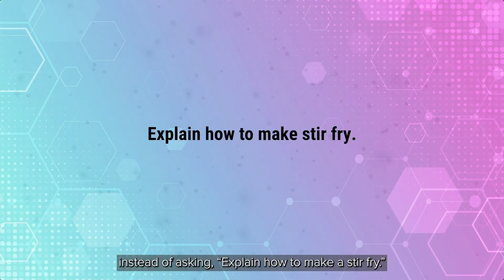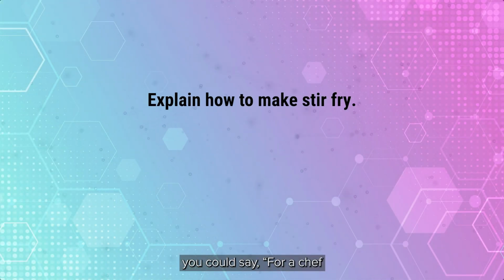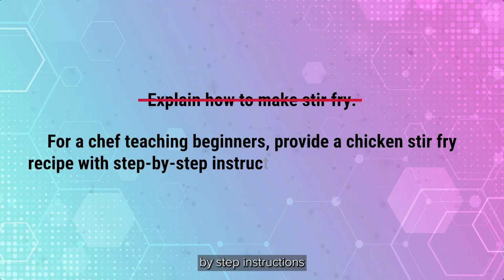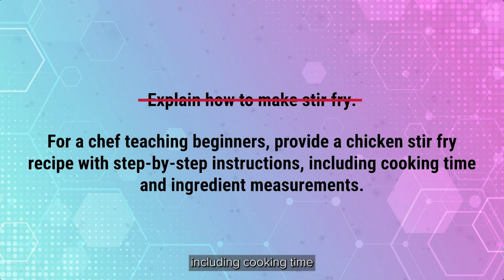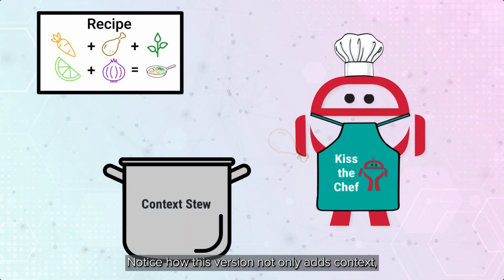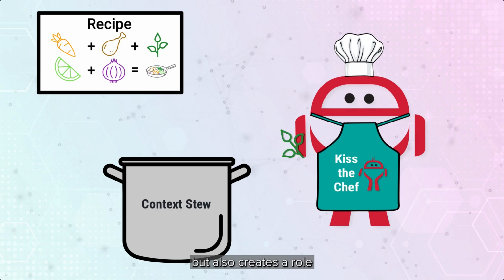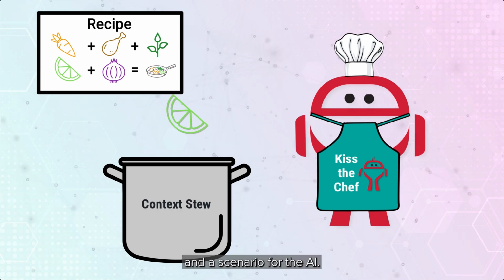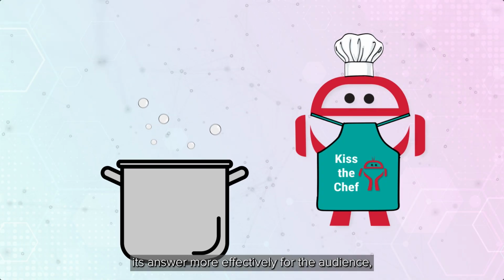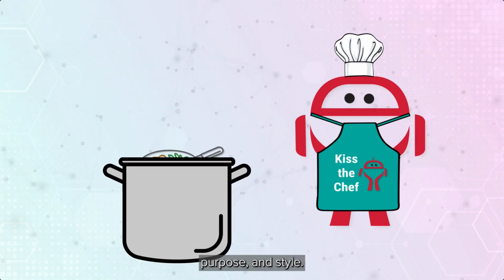For example, instead of asking, "Explain how to make a stir-fry," you could say, "For a chef teaching beginners, provide a chicken stir-fry recipe with step-by-step instructions, including cooking time and ingredient measurements." Notice how this version not only adds context, but also creates a role and a scenario for the AI. By doing that, you help the AI tailor its answer more effectively for the audience, purpose, and style.